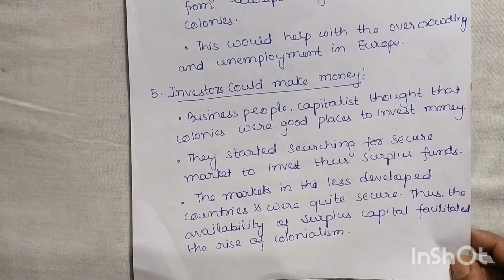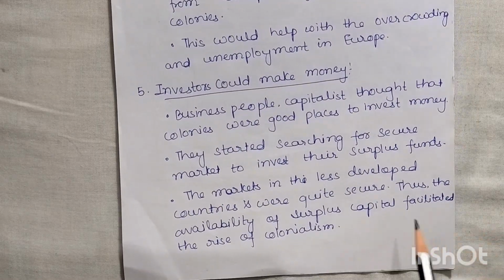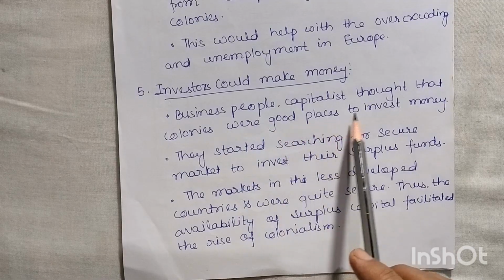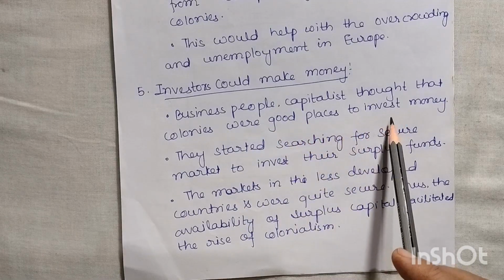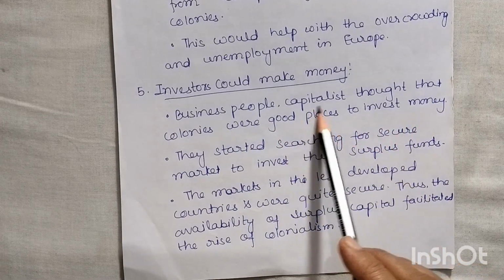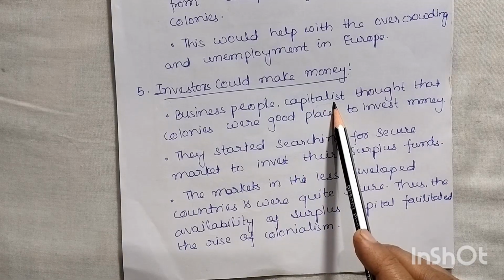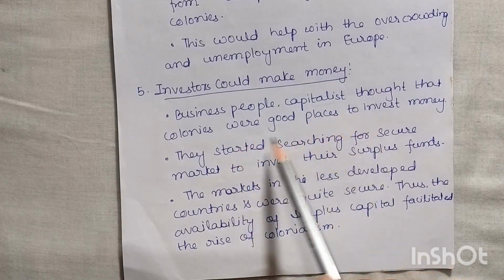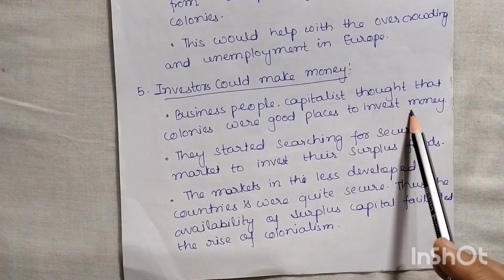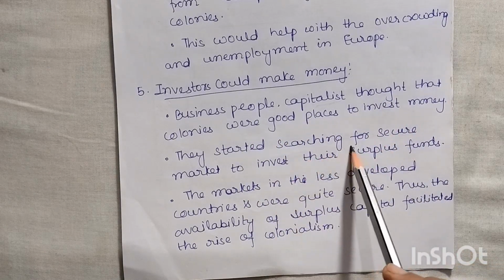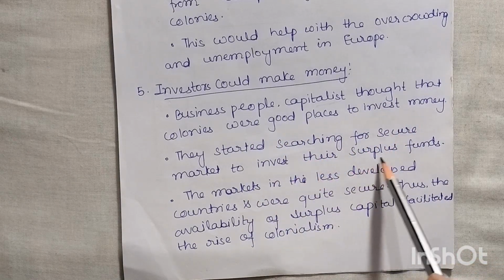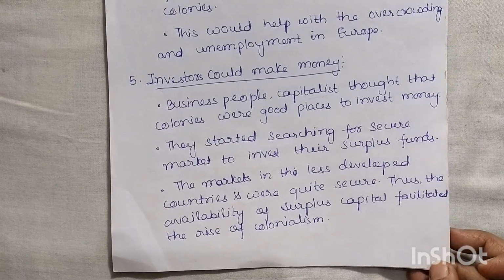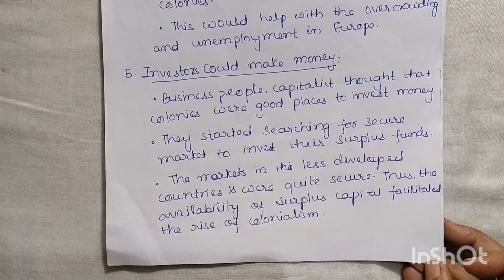Okay. And the fifth one is investors could make money. So business people, capitalists, thought that colonies were good places to invest money. Since these capitalists' only motive is to earn money, right? Not money but profit. So they were thinking that these colonies were good places to invest money. They started searching for a secure market to invest their surplus funds. So what did they do? They are now searching for a secure market so that their funds may double there.